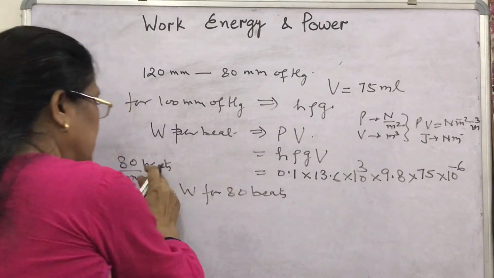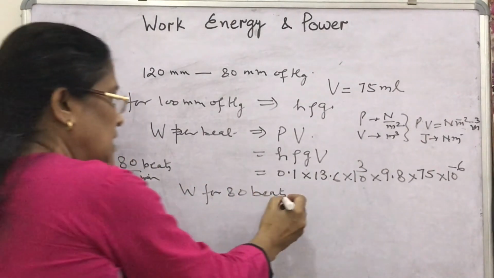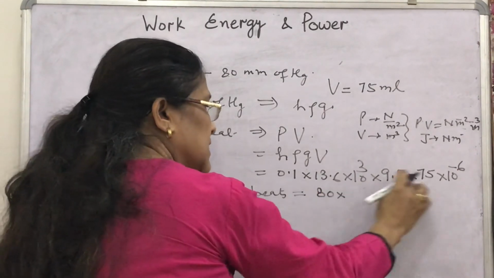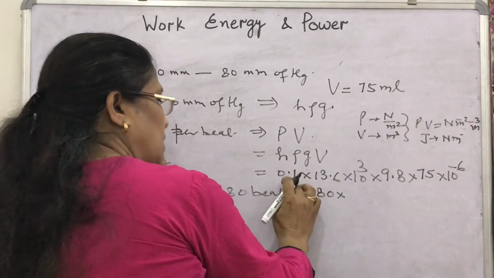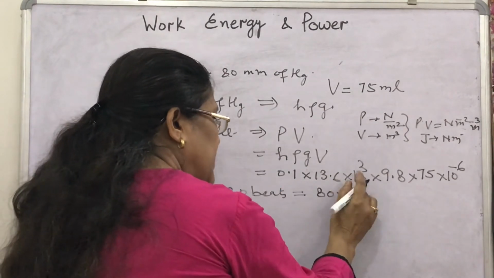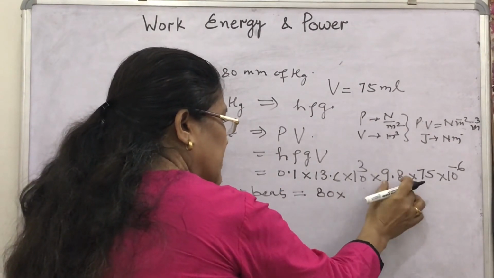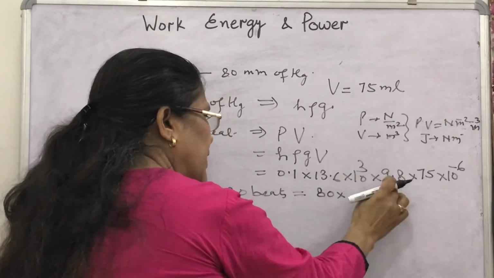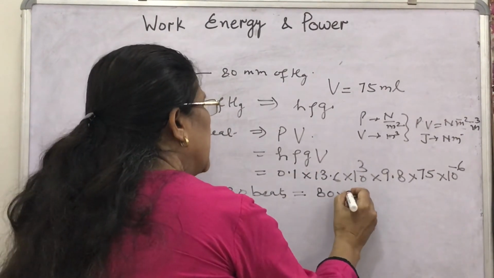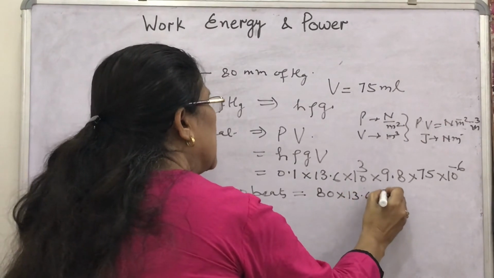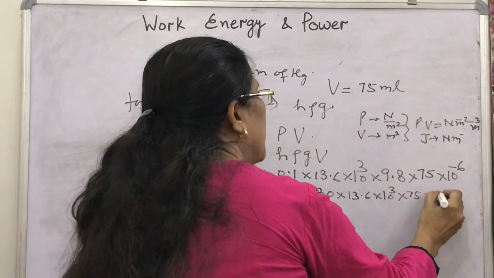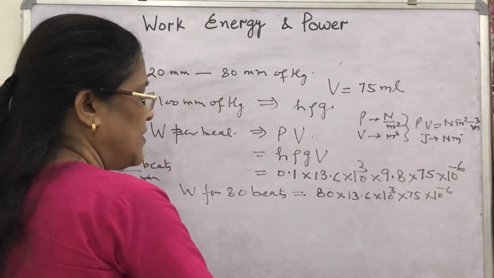If we assume 80 beats per minute, then this will be 80 into 13.6 into 0.1 into 10 to the power 3 into 9.8. If we take 9.8 as 10, 10 into 0.1 is again 1, then you will write here 13.6 into 10 to the power 3 into 75 into 10 to the power minus 6.